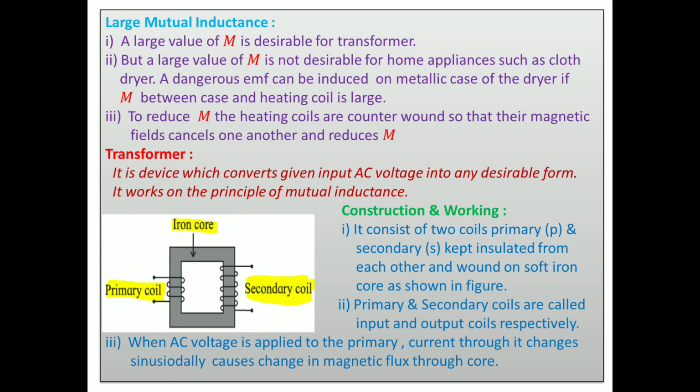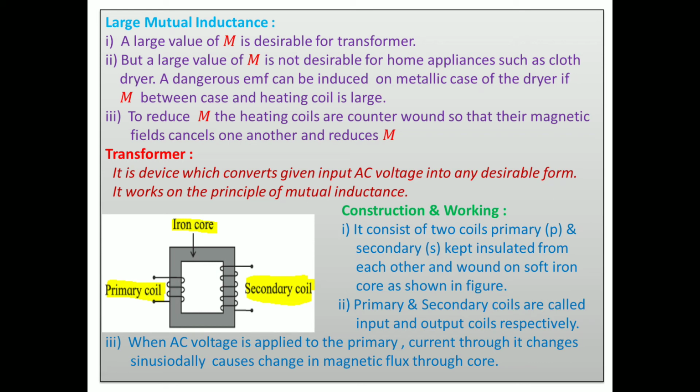Then there is a step up of the voltage. Means 230 volt comes and you have to convert it into 10,000 volt. Then how can we convert it? With the help of a transformer it is possible. Means the given input voltage is directly given to the transformer. And you must have come across inverters or UPS in this case.